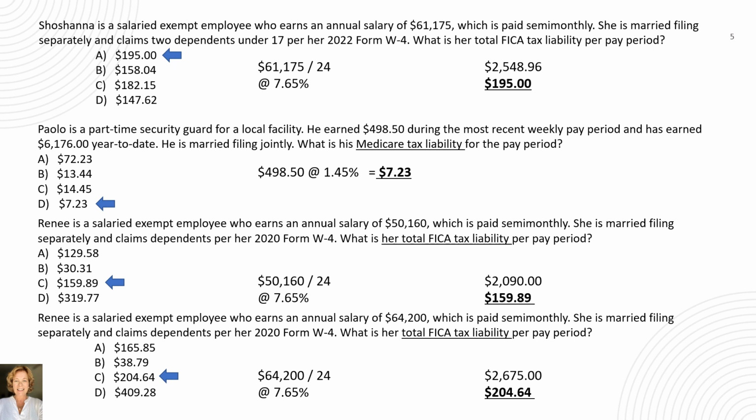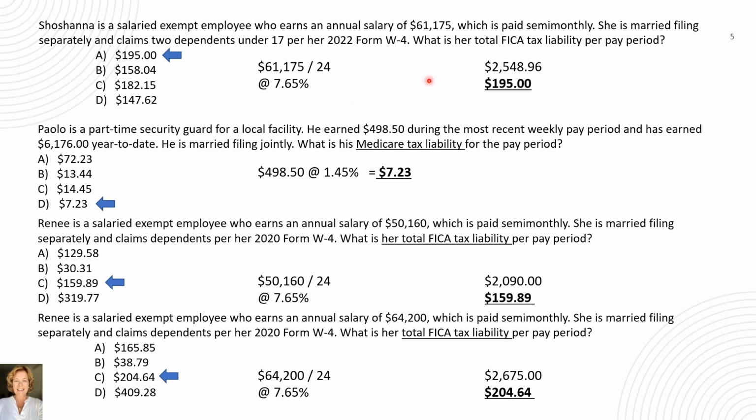We need to also double check that the wages are below the maximum Social Security wage amount of $142,800, which Shoshana's wages are. So we'll start by dividing the annual salary of $61,175 by 24.